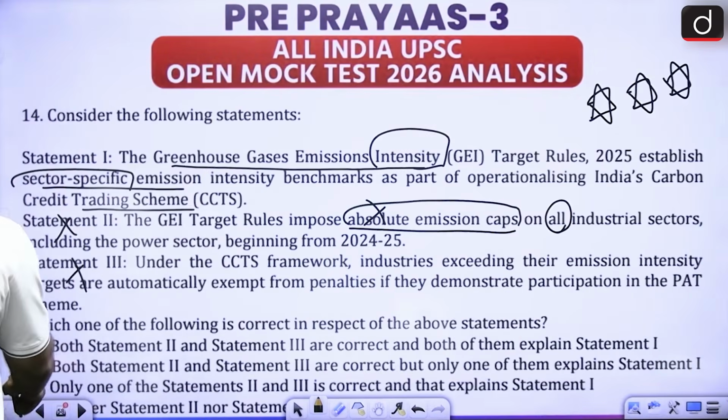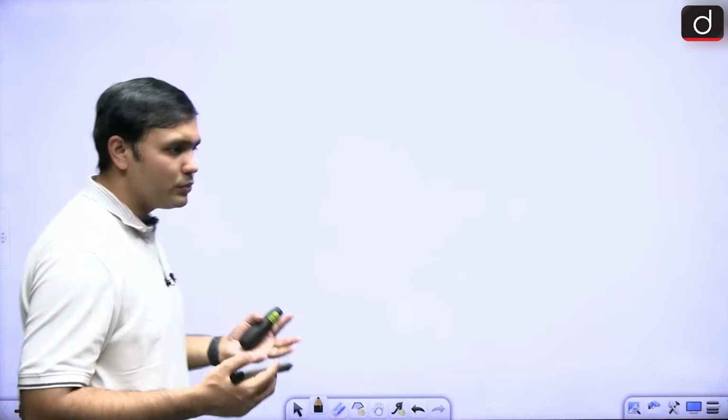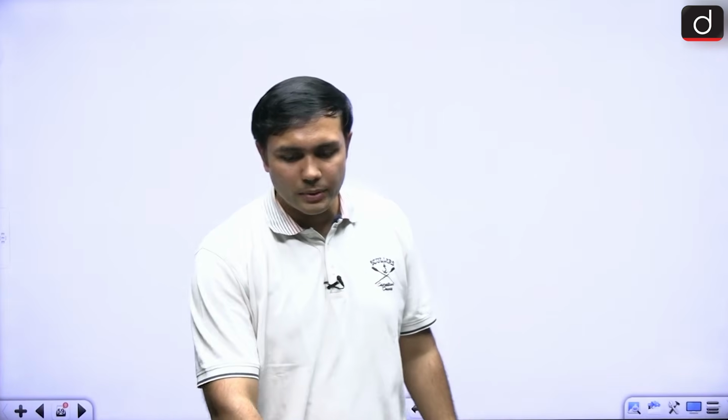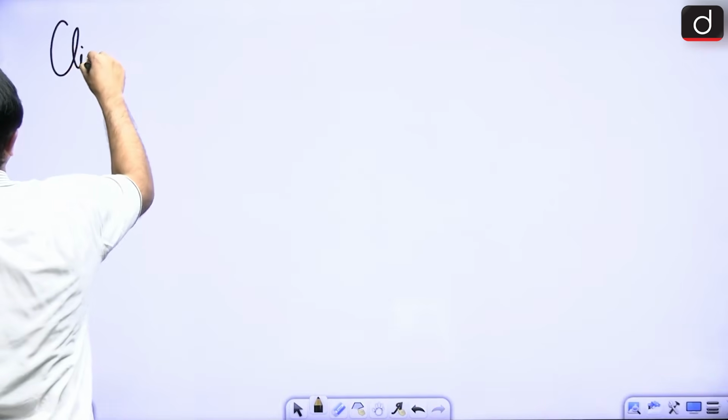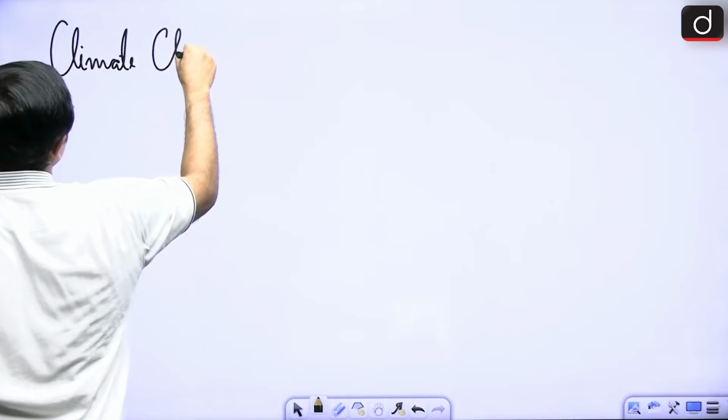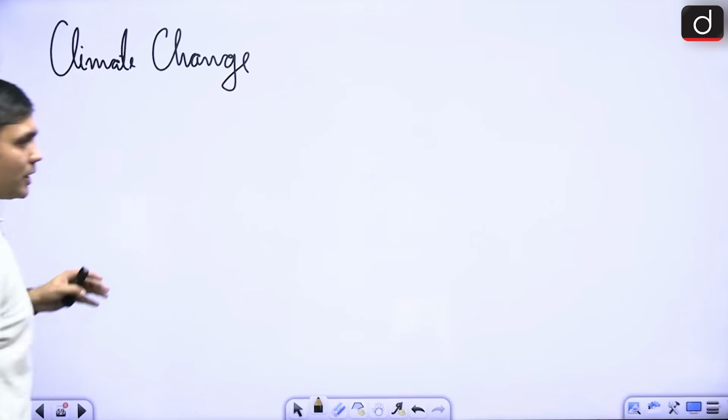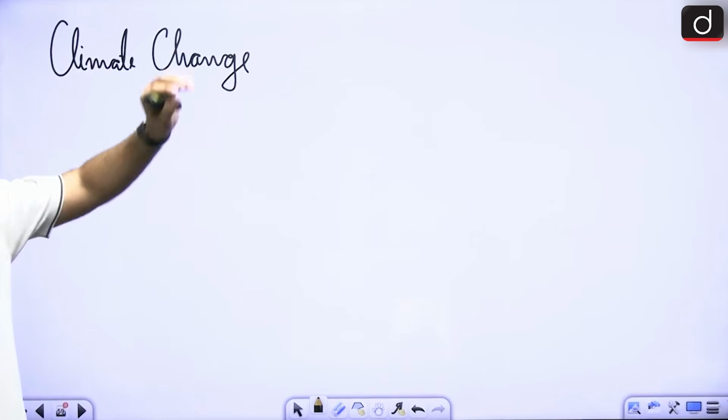First, the basic aspect is that this kind of provision is due to what particular aspect? What are we trying to do? This is from the climate change perspective. This is an important aspect, climate policy.